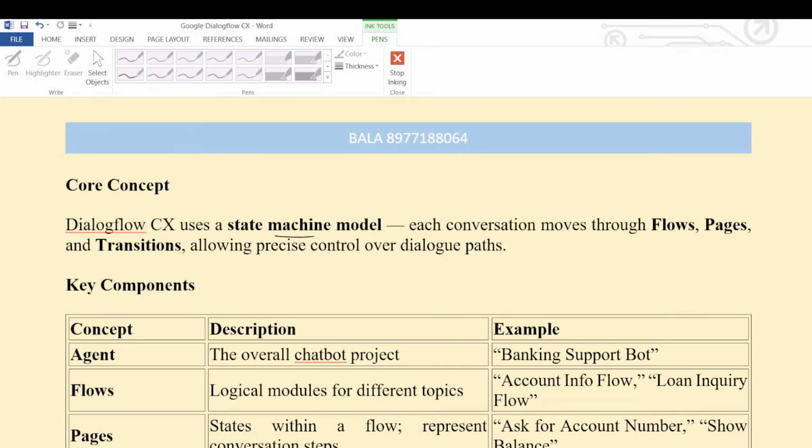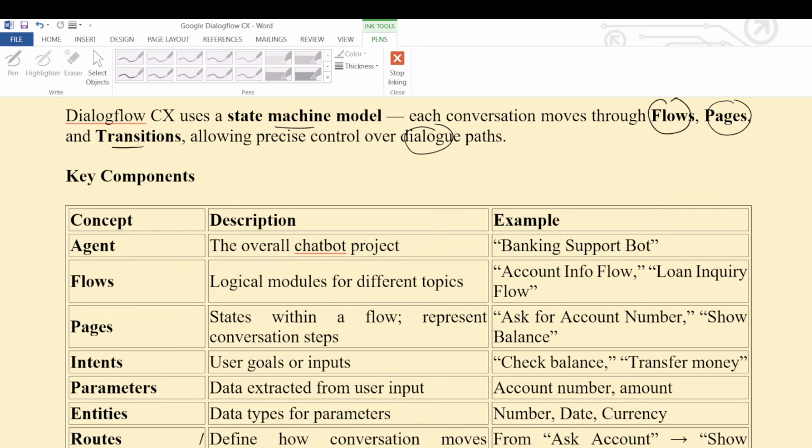Now, each conversation moves through the state machine model: flows along with pages. What is a flow? What are pages? And then transitions. These are very, very important in the state machine. I will explain in detail what a flow is, what a page is, and what transitions are, allowing precise control over dialogue paths. Now, key components. What is an agent?